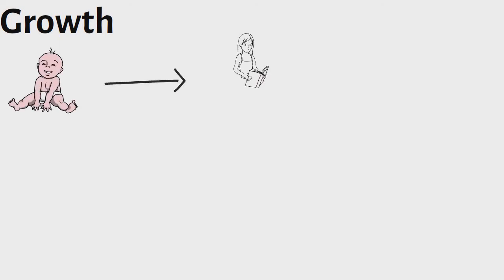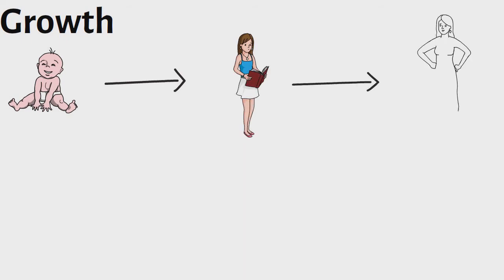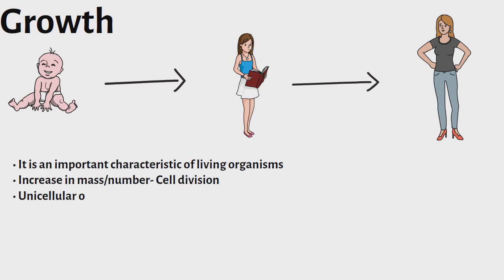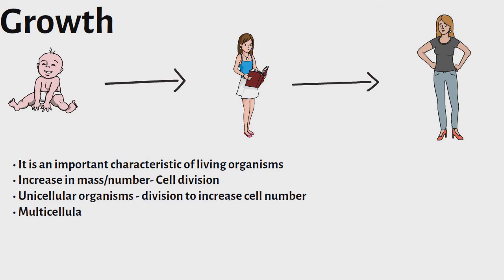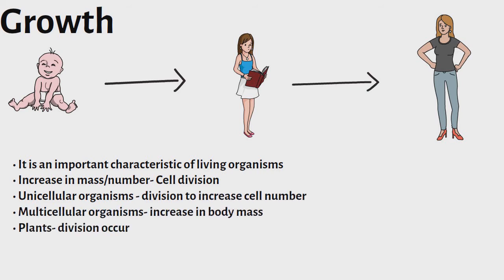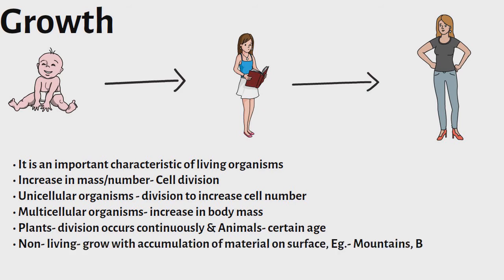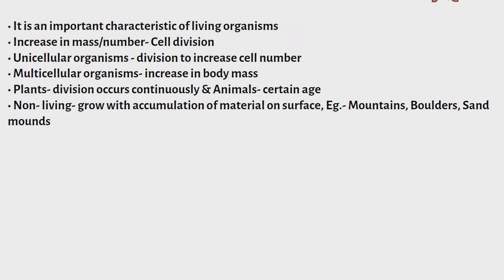Let's go a little deeper. Growth. It is an important characteristic of living organisms. Growth is by increase in mass or number. Unicellular organisms grow by cell division to increase cell number. Multicellular organisms grow by increase in body mass. Plant growth occurs continuously and animals grow up to a certain age. Non-living things grow with accumulation of material on surface, for example, mountains, boulders, sand mounds.